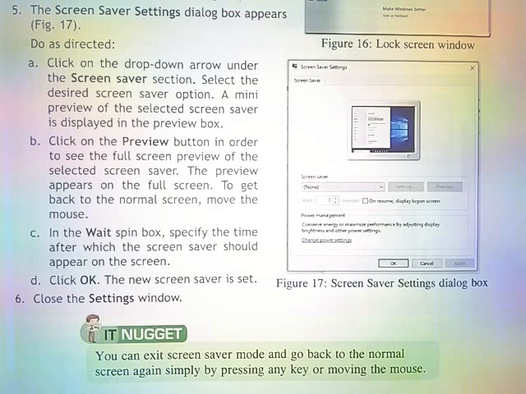In the Wait spin box, specify the time after which the screensaver should appear on the screen. Click OK. The new screensaver is set. Close the Settings window.